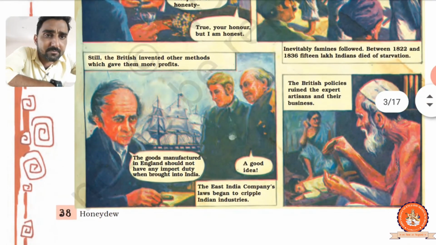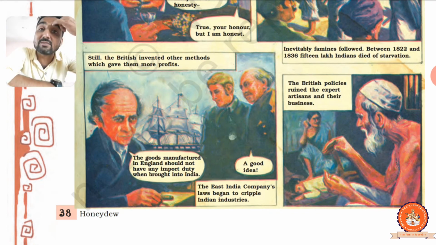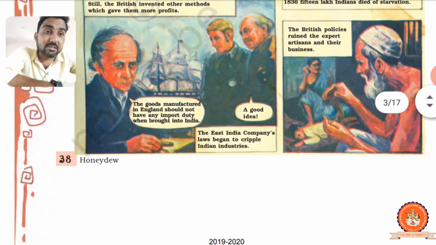Now, inevitably famines followed. See, famine also followed. Between 1822 and 1836, 15 lakh Indians died of starvation, without food. Without getting food, 15 lakh people died. Now the British policies ruined the expert artisans and their business.